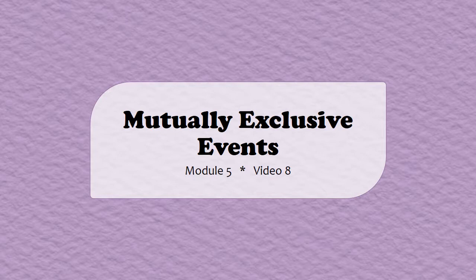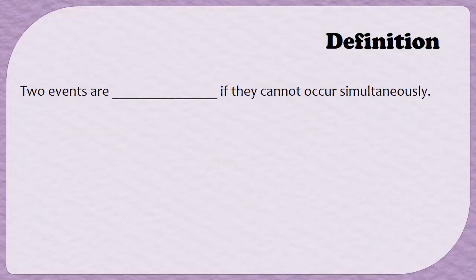In this video, we'll be discussing events that are mutually exclusive. So let's start with a definition so we know what that means. Two events are mutually exclusive if they cannot happen at the same time.